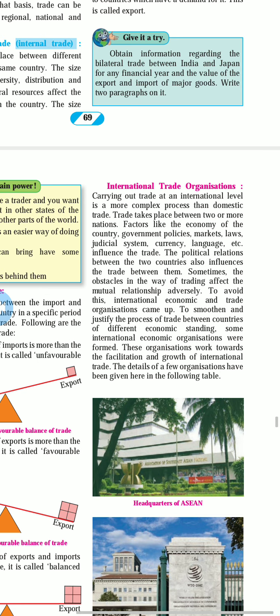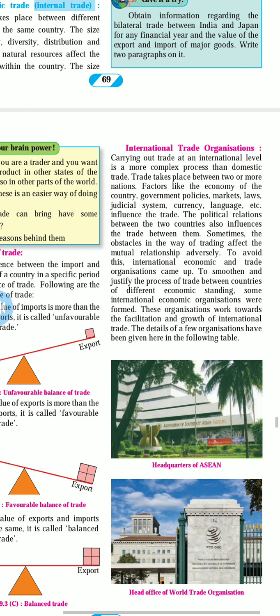Now, international trade organizations. Carrying out trade at the international level is a more complex process than domestic trade. Trade takes place between two or more nations. Factors like the economy of the country, government policy, markets, law, judicial system, currency, language, etc. influence the trade. The political relation between two countries also influences trade. Sometimes obstacles in the way of trading affect the natural relationship adversely.